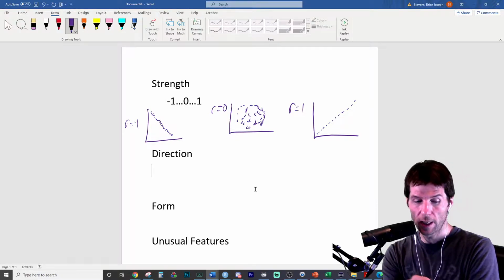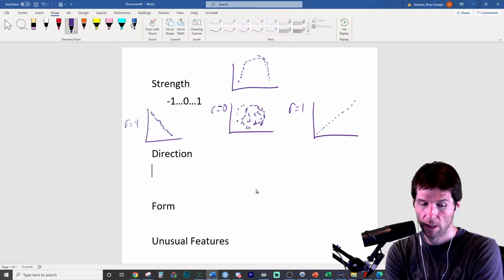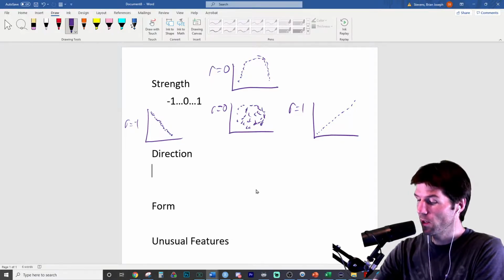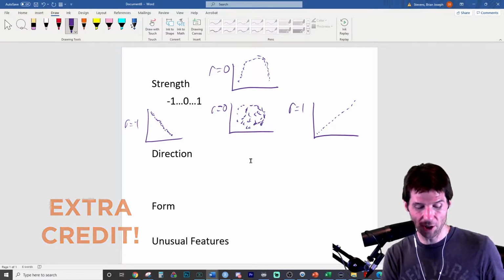I do want to mention that there can be plots that look like they have a relationship but have a correlation of 0. It's just no linear correlation. So both of these have r equal to 0. They're both the same. Good try at it, don't worry. They just have a different direction.